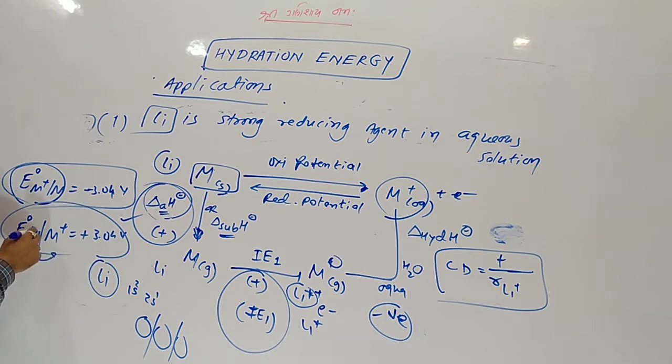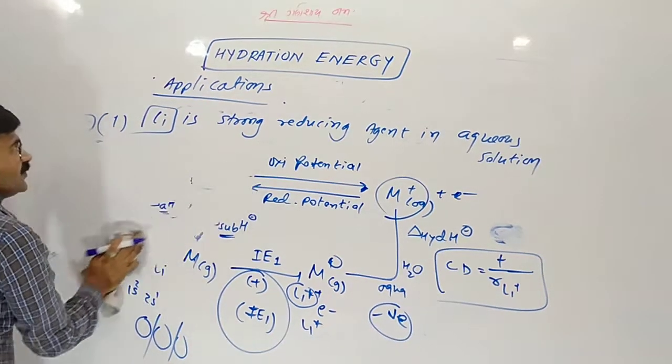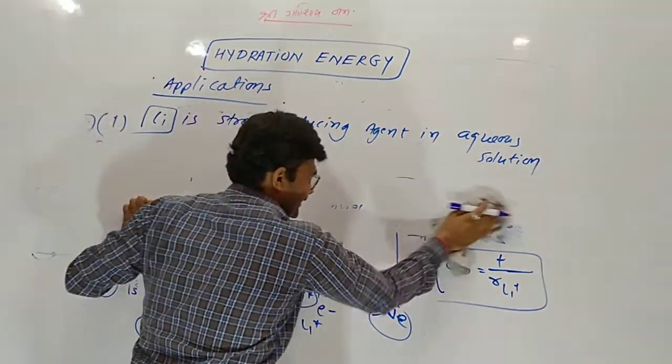So its electron-releasing nature is highest in the group, and it is a strong reducing agent due to hydration energy.